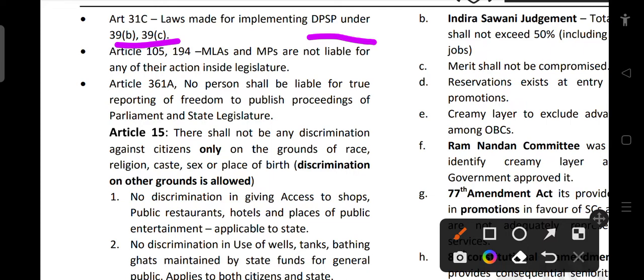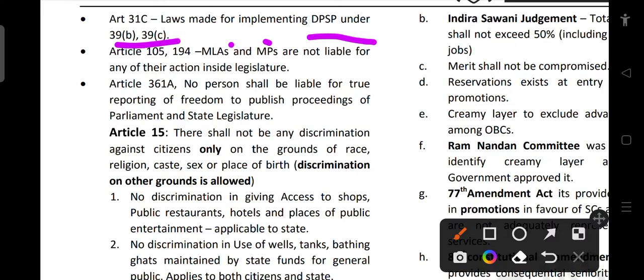And then Articles 105 and 194: MPs and MLAs are not liable for any of their action inside the legislature. Article 105 talks about MPs and 194 talks about MLAs. We cannot take action against them for something which is happening inside the legislature.